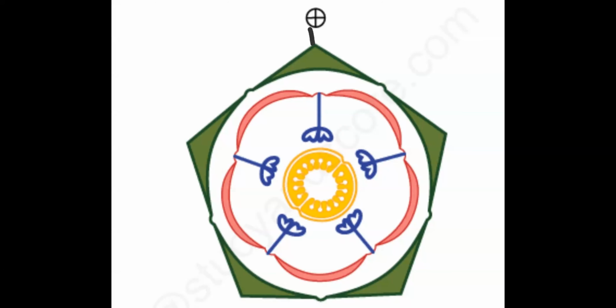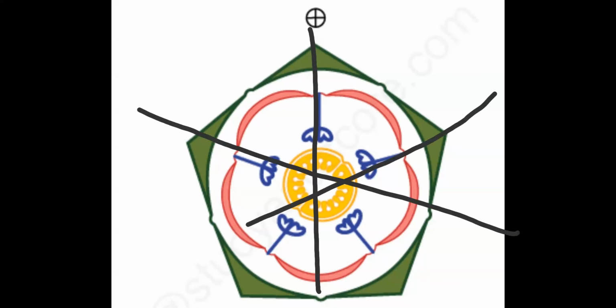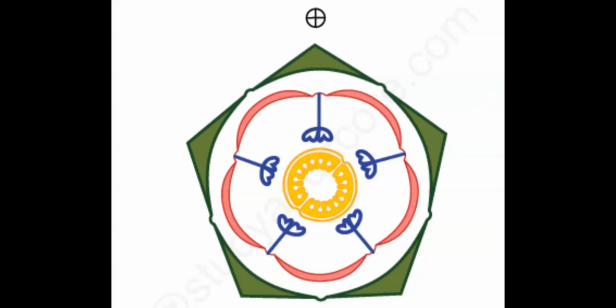Actinomorphic, correct? See, when we cut in this way, then two equal halves. Same on this. So that's why we call it actinomorphic, radial symmetry.